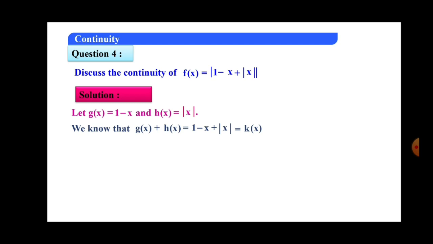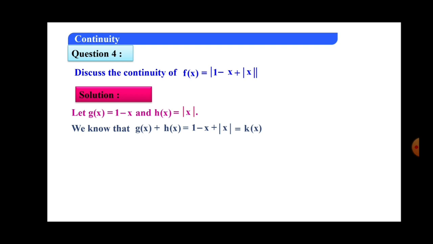composed into mod x, that is, the h function. H is mod x. Now that x is replaced by the k function, then it becomes the given f of x. Therefore, here we have to operate the composition of h and k.